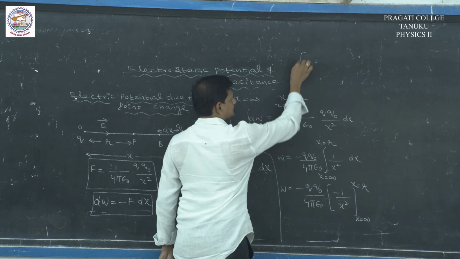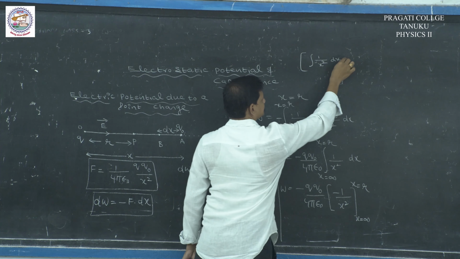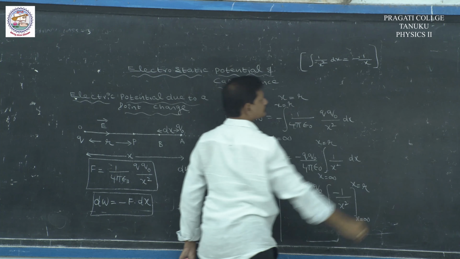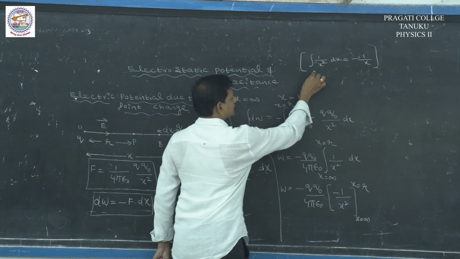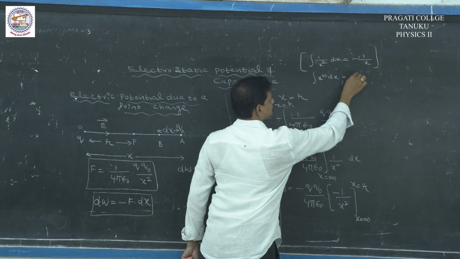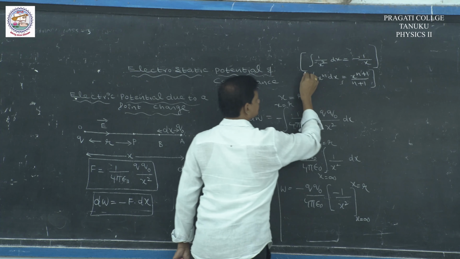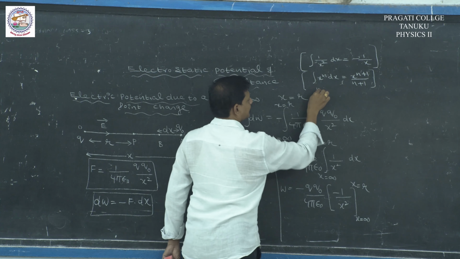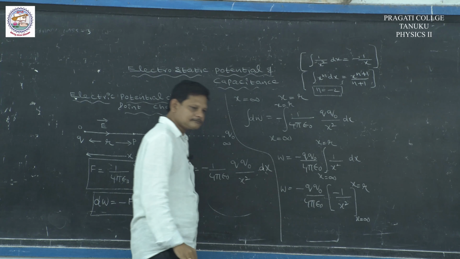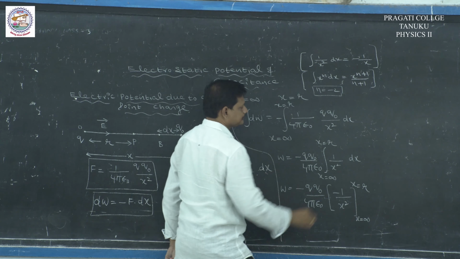Since integral 1 by x square dx is equal to minus 1 by x, it is in the form of integral x power n dx, which is x power n plus 1 by n plus 1, where n equal to minus 2. So, minus of minus gives plus.